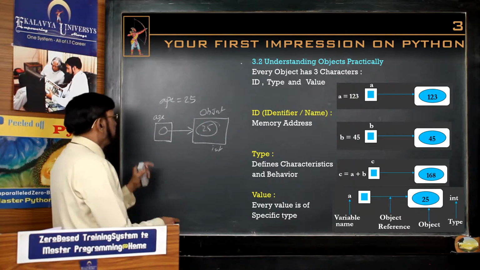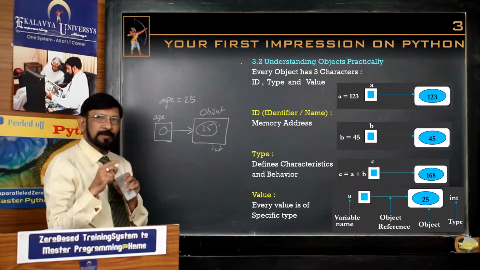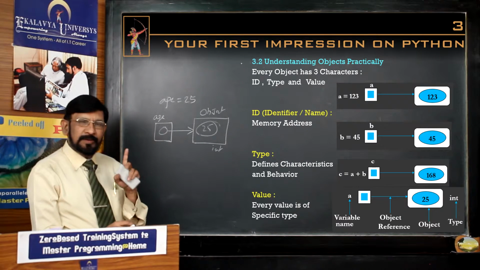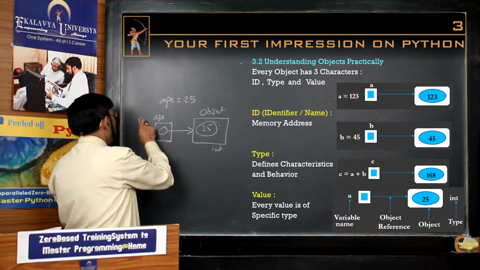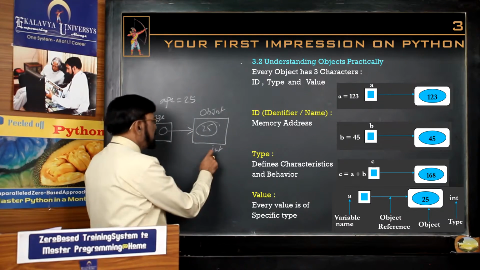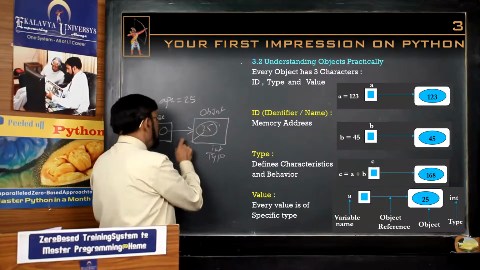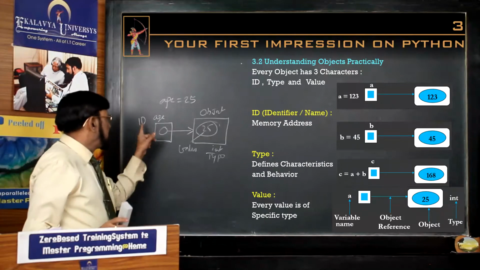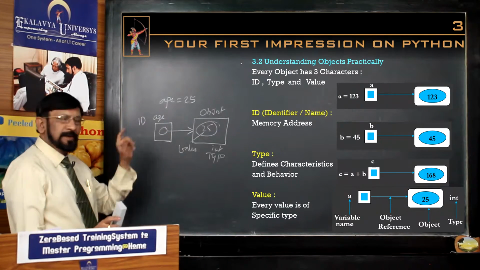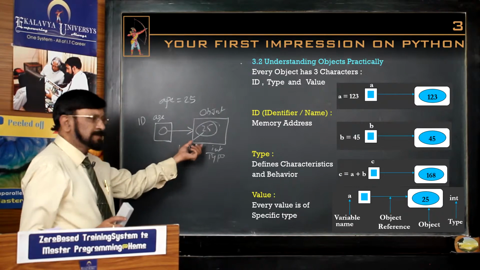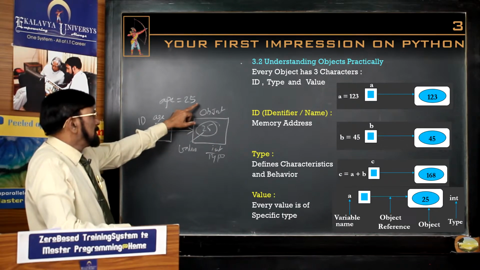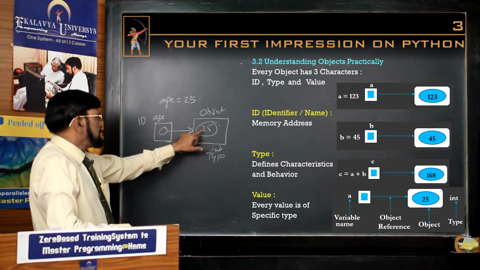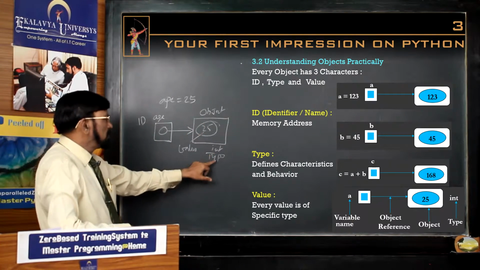Okay, here now there are 3 characteristics. In the previous concept I explained to you, it is a memory location, a named memory location. Actually, here there are 3 characteristics. One is ID, second is type, third is value. For every object, these are the 3 basic characteristics. ID is not only a name, it indirectly represents the memory location. Thereafter, this is an object, this is a real thing. In that, a value is stored. Depending on the nature of the value, its type is defined.